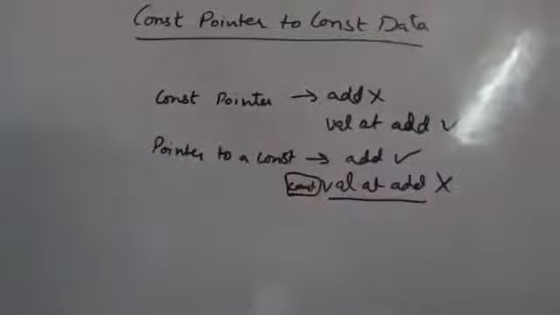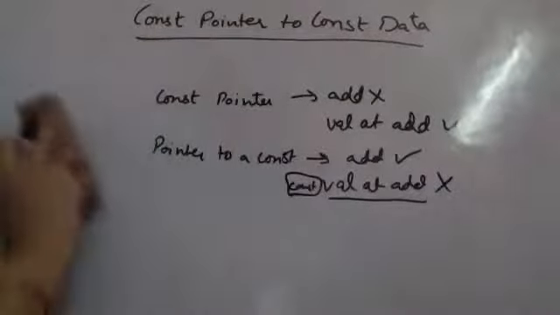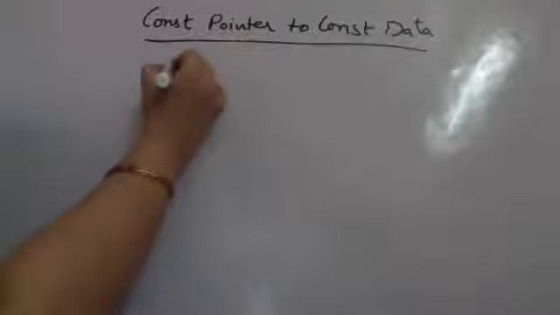So today we are combining these two, that is a constant pointer to a constant data. Neither will I be able to change the address, nor will I be able to change the value at the address. Let us take a clear example to understand this.